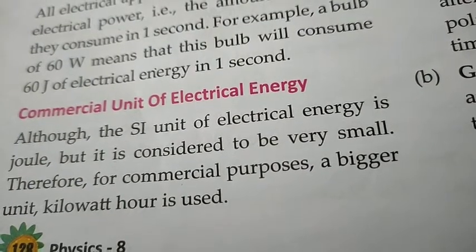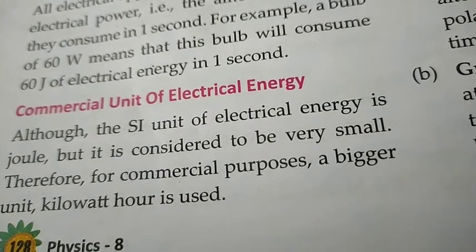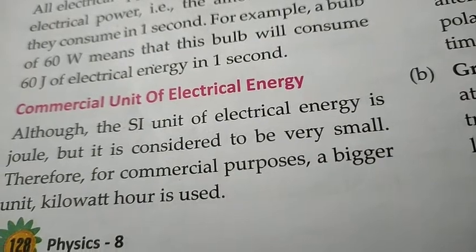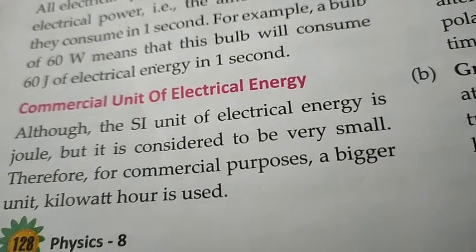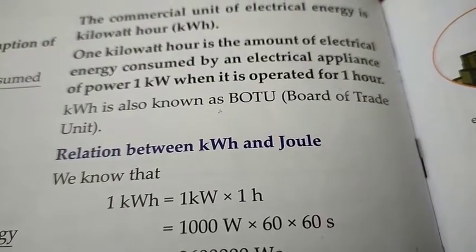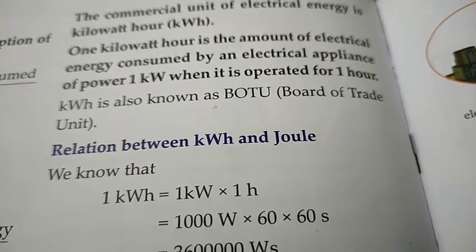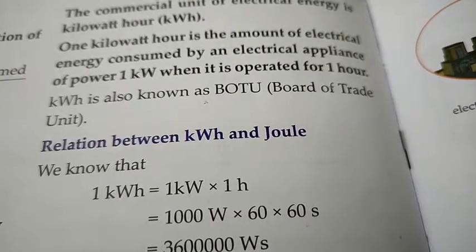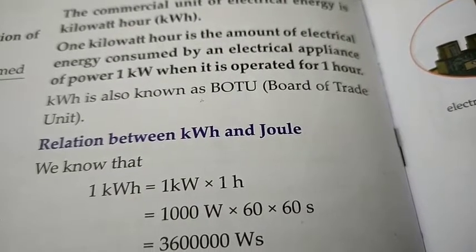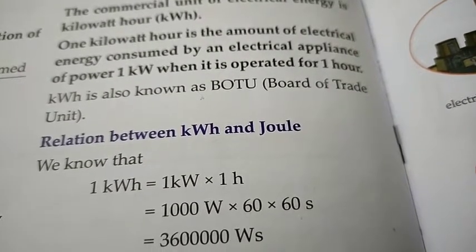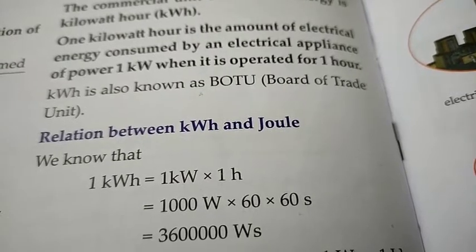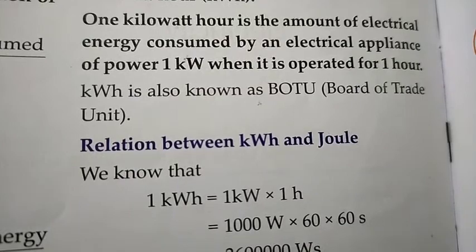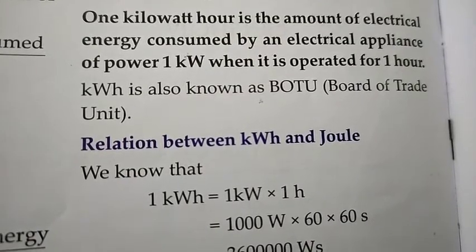As we know, the SI unit of electrical energy is joule, but it is very small. So for commercial purposes, a bigger unit, kilowatt hour, is used. The commercial unit of electrical energy is kilowatt hour, kWh. 1 kilowatt hour is the amount of electrical energy consumed by an electrical appliance of power 1 kilowatt when it is operated for 1 hour. Kilowatt hour is also known as BOT Unit, or Board of Trade Unit.